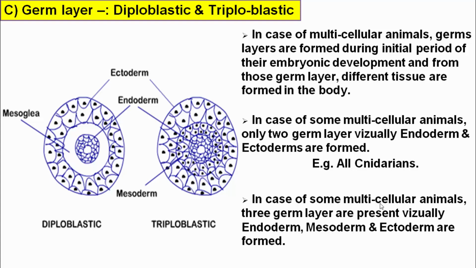But in case of some multicellular animals, three germ layers are present, namely endoderm, mesoderm and ectoderm. Ecto means outer side, meso means middle side, and endo means inner side.